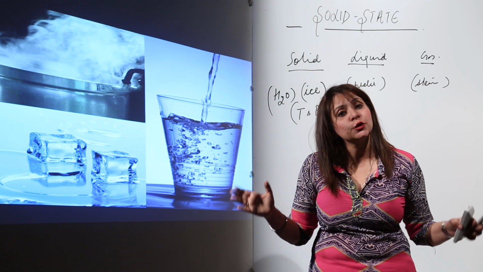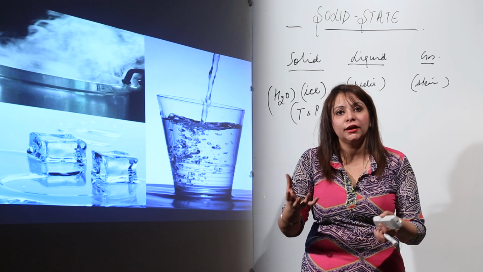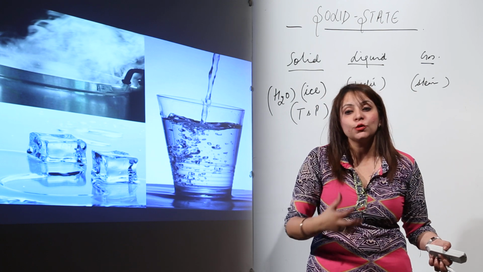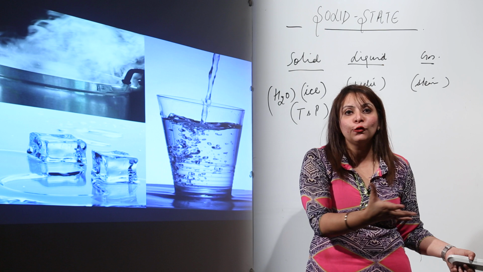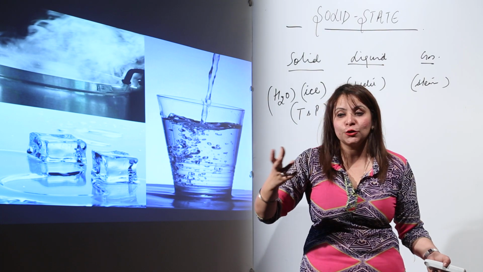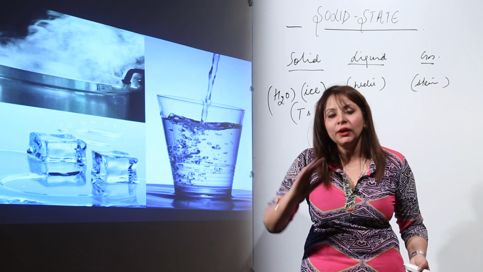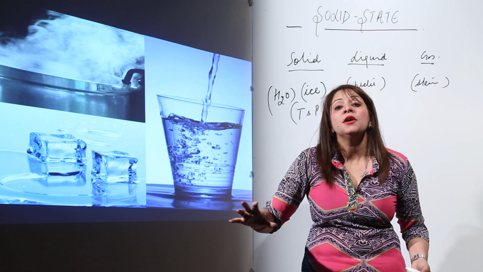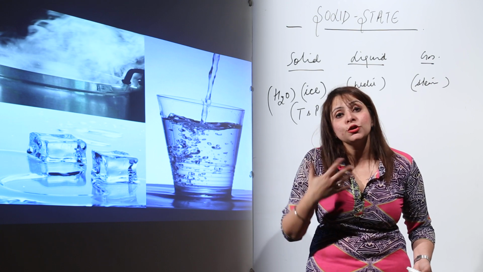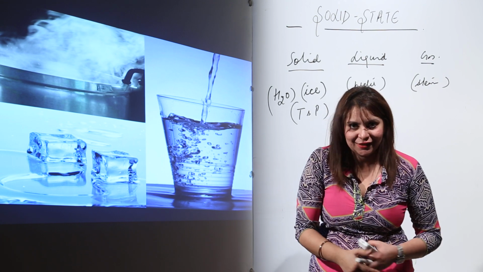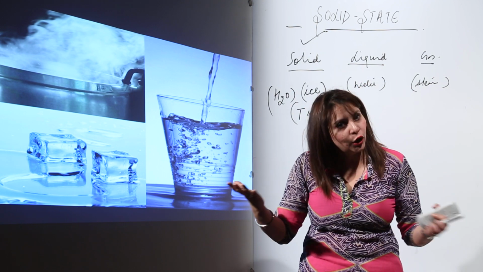But you know that most of the things you see around are solids, right. If you are studying in a class, you get to see chair, table, chalk, everything, right. And suppose you are in your living room, you get to see sofas, show pieces, a mirror. These all things are solid. So it's okay that we have 3 states, that is the solid, liquid and gas, but the most famous state, the state in which most of the substances exist around you, is the solid state, right. That is why we are starting with this chapter, solid state, because we get to see so many solid things around us, right.